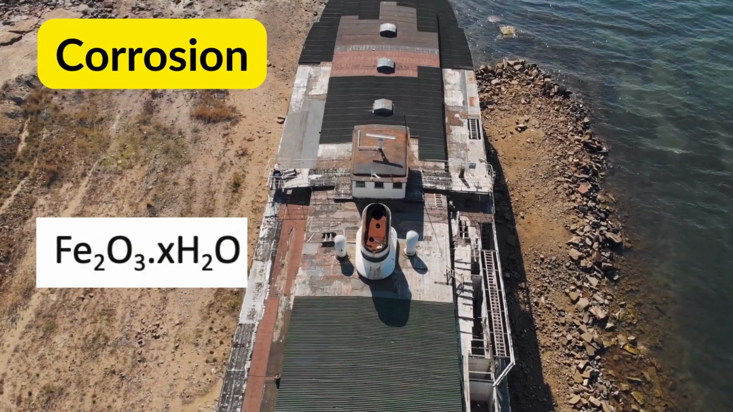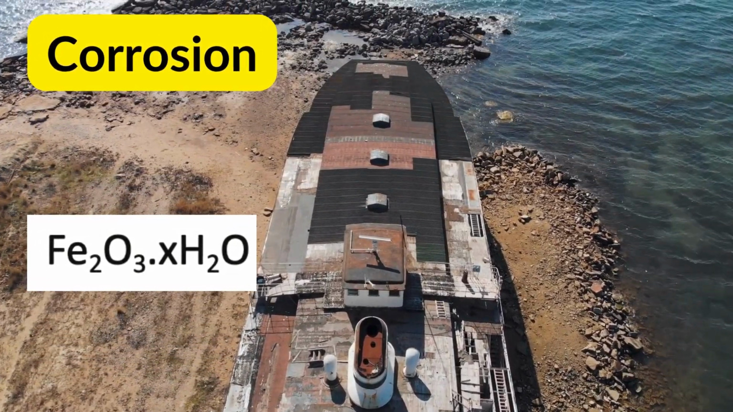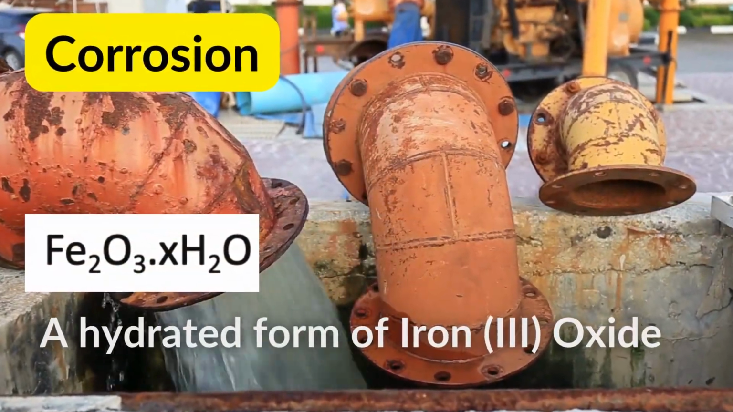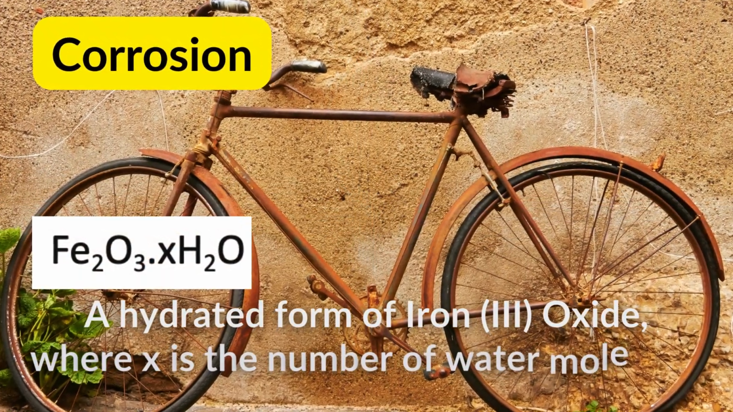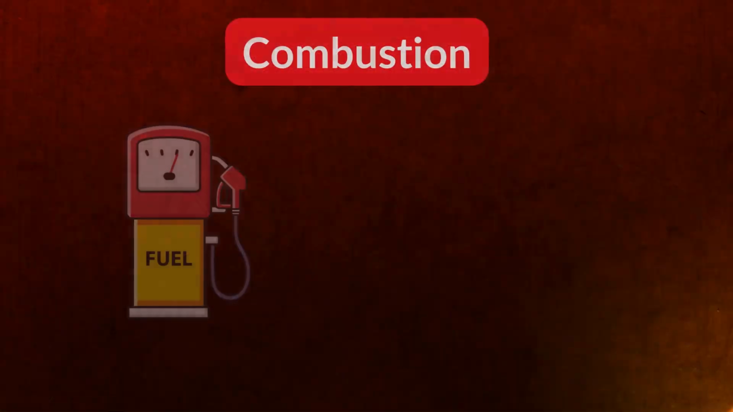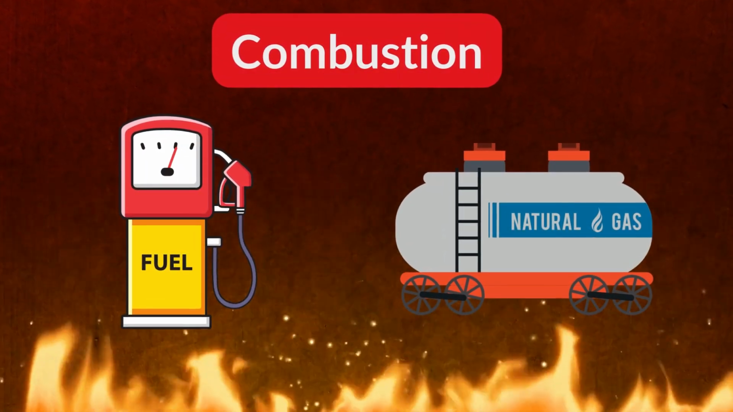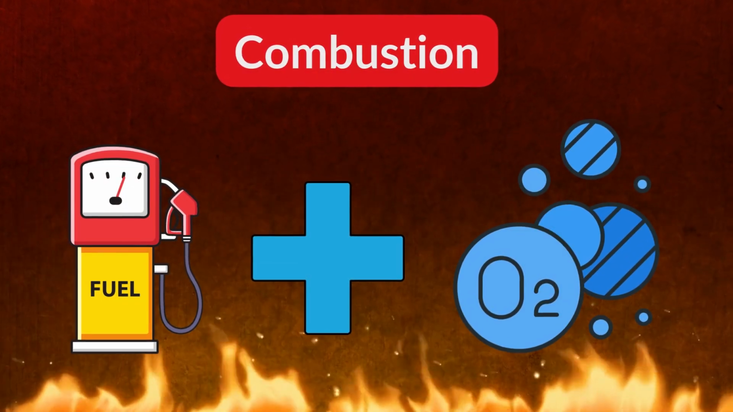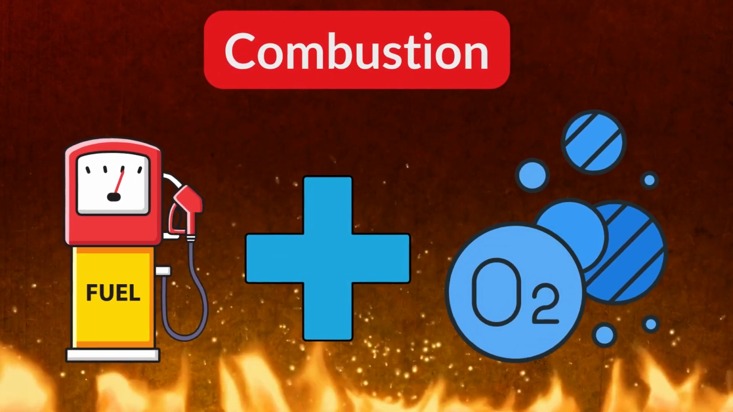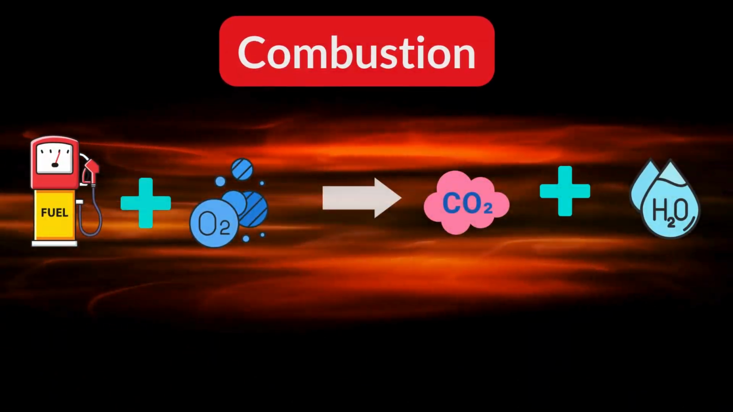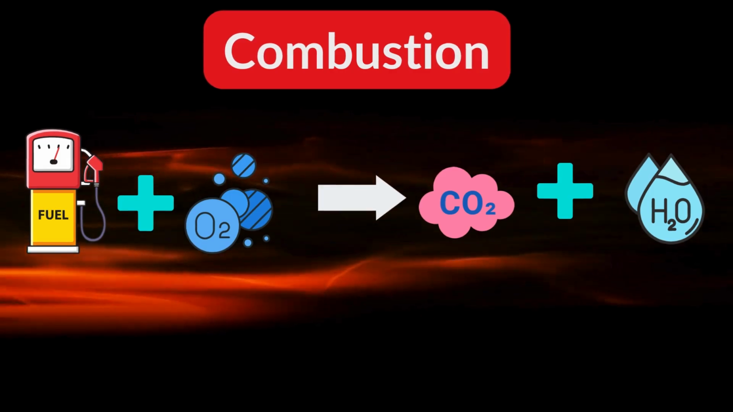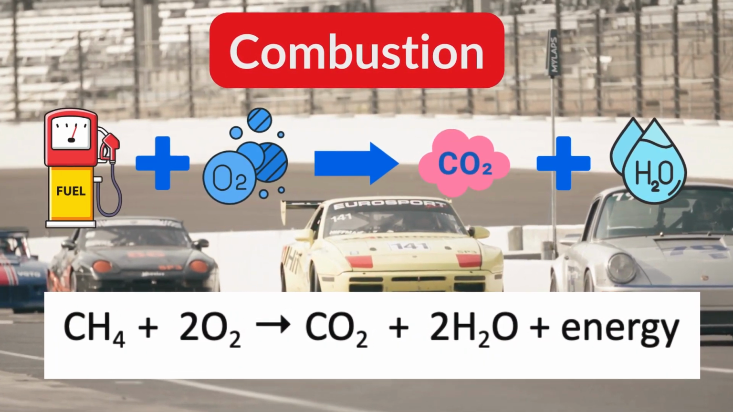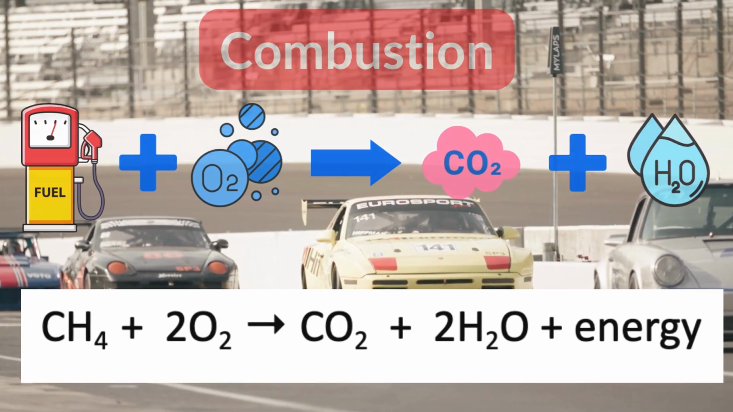It is written as Fe2O3·xH2O, which is a hydrated form of iron(III) oxide, where x is the number of water molecules. Combustion. When hydrocarbon fuels such as gasoline or natural gas burn in the presence of oxygen, they undergo combustion reactions to produce carbon dioxide, water, and heat. This chemical change releases energy and is used to power engines and generate heat.